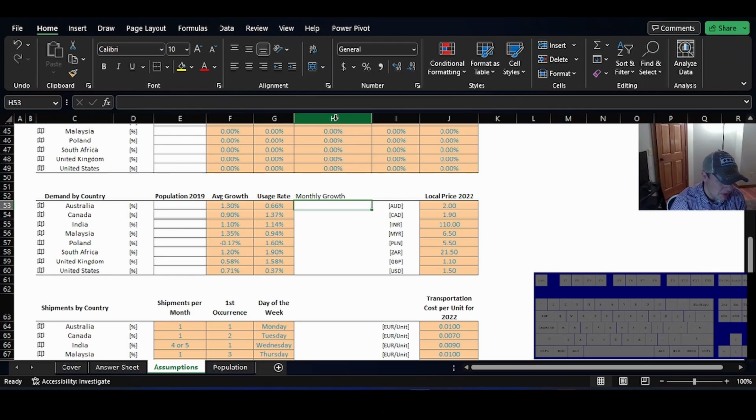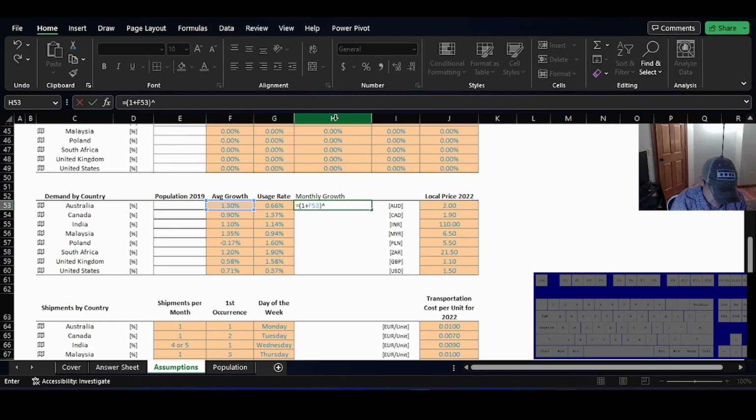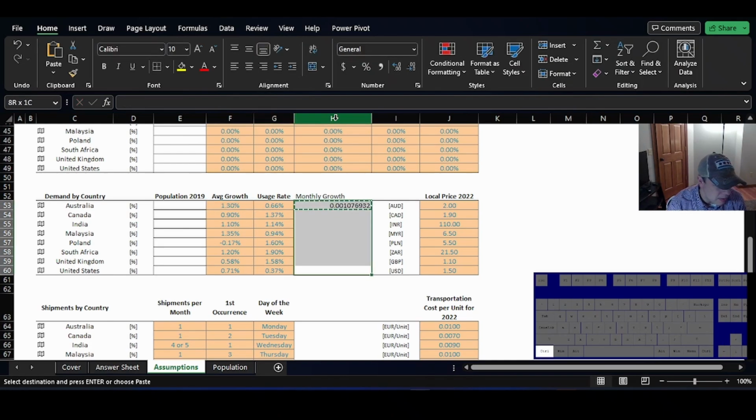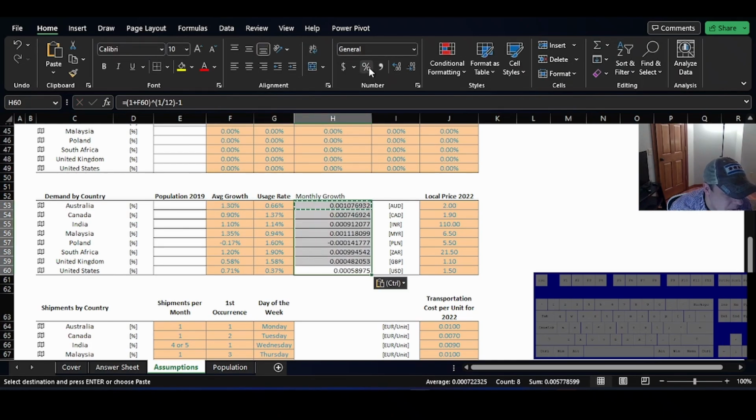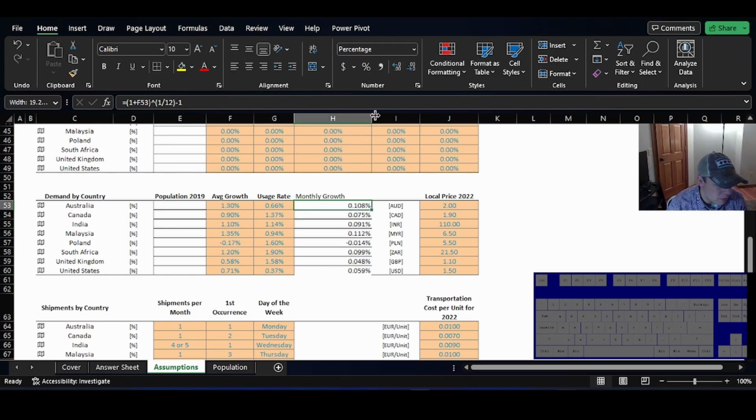So it's basically going to be 1 plus this, up to the 1/12, minus 1. I think that's what we're looking at. And then we go percent, and then we make it a little bit bigger. Okay, so that's our monthly growth.